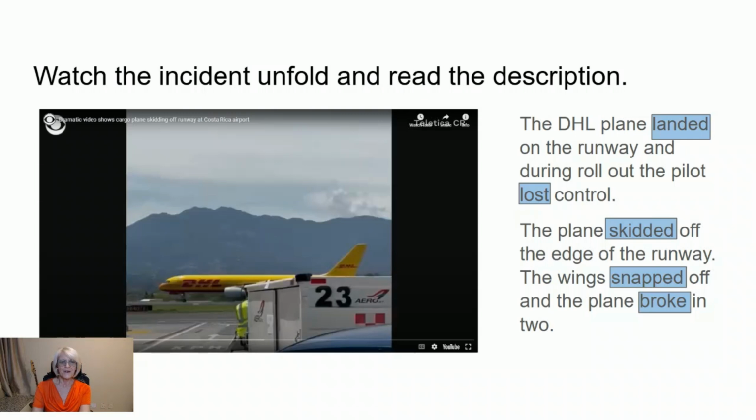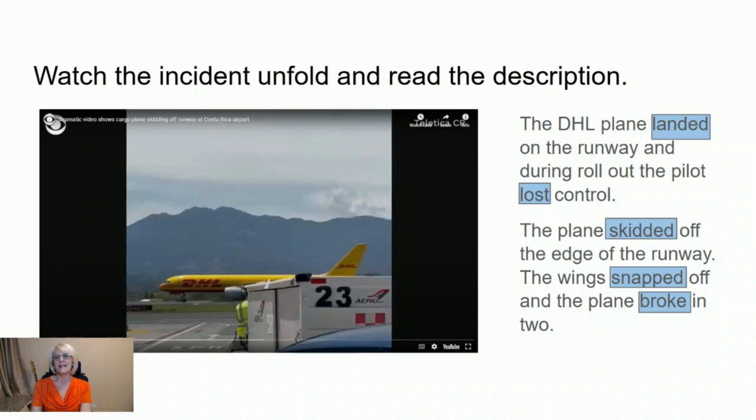It's an irregular verb. So I'll read it once again, and you can read along with me to practice your pronunciation. The DHL plane landed on the runway, and during rollout, the pilot lost control. The plane skidded off the edge of the runway. The wings snapped off and the plane broke in two.